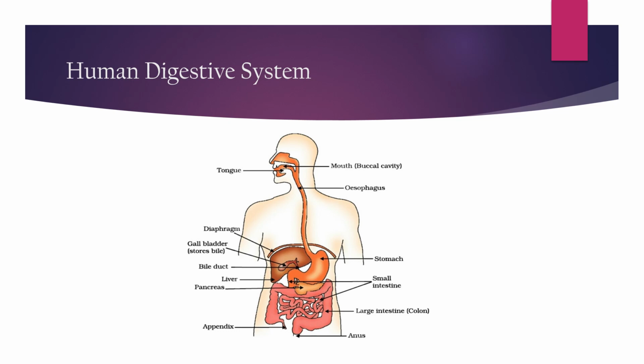Human digestive system. Okay. Now we enter the digestive system of our own selves. We all know that from the mouth we take in the food, that is the buccal cavity, also known as the buccal cavity. Tongue, esophagus. Esophagus is the pipe-like structure which helps the food to reach from the mouth to the stomach.